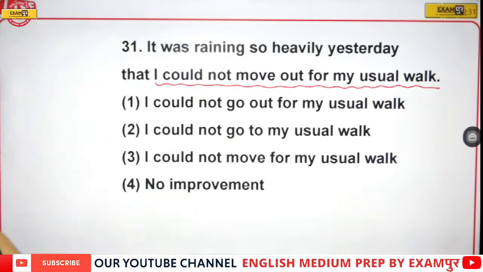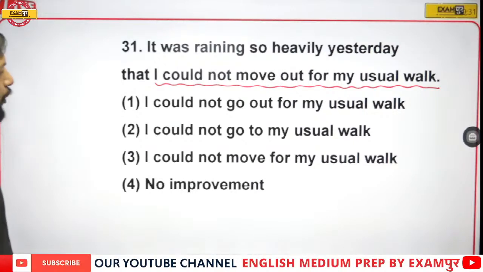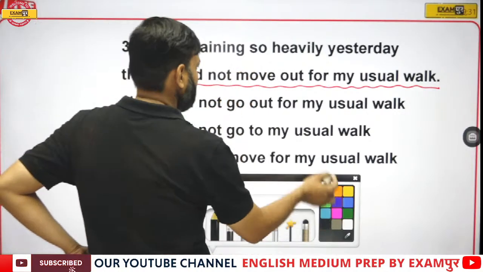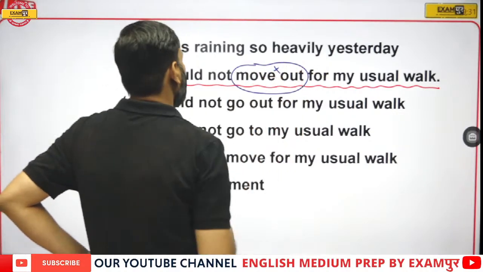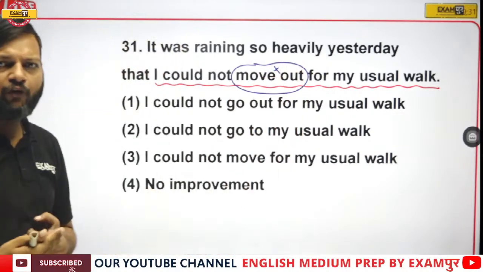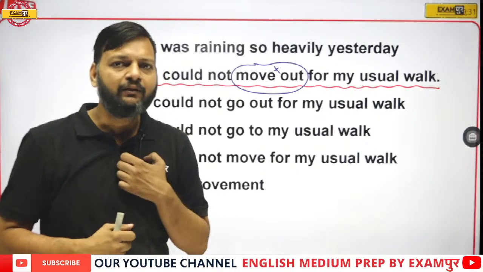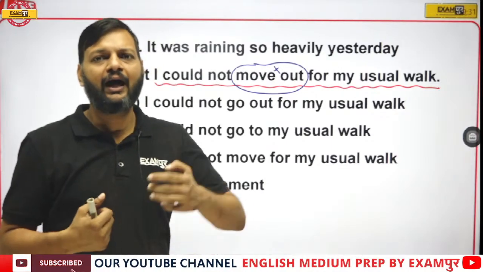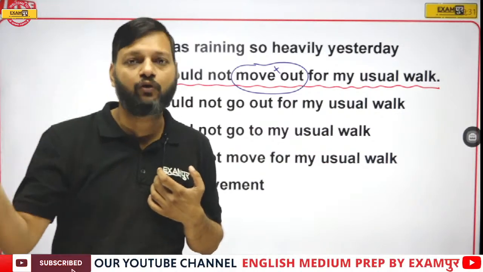So here, "I could not go out for my usual walk." See, "move out" is the wrong usage here. Because when you go for a walk, you go for a walk. We do not move for a walk. For example, I have to attend college. So I will not say that I am moving to college. I'll say I am going to college.